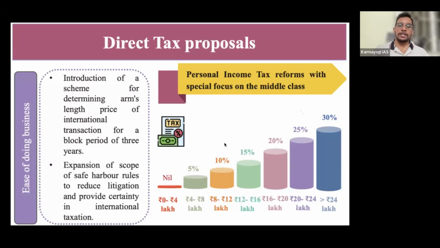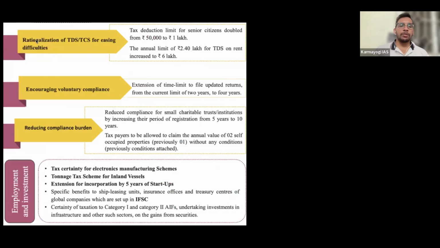If I am not claiming any tax rebates, if I don't file any exemptions, then only up to 12 lakhs the government is giving exemption. If you are not taking any exemptions, up to 12 lakhs you don't pay any income tax. But most people will obviously claim exemptions for loans and all these things. That's why they can go with the old regime or the new regime. Okay, that is about that.